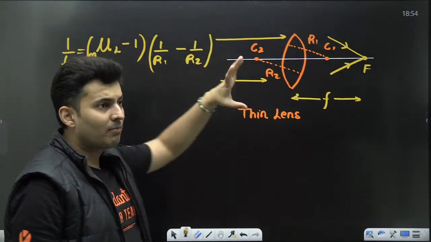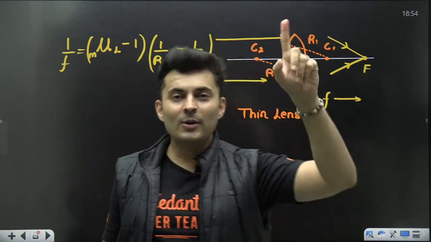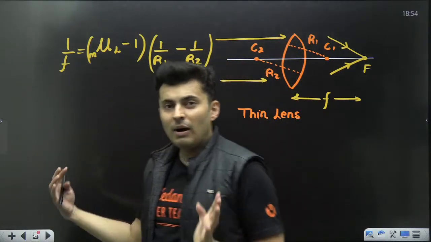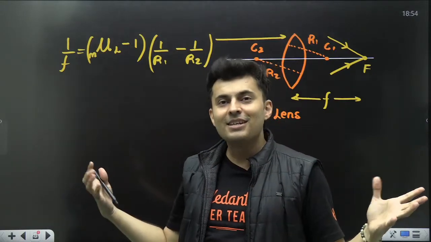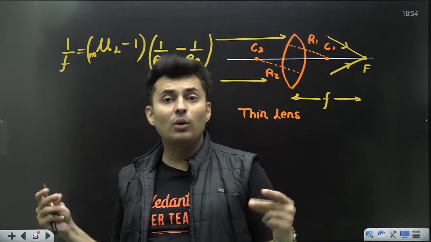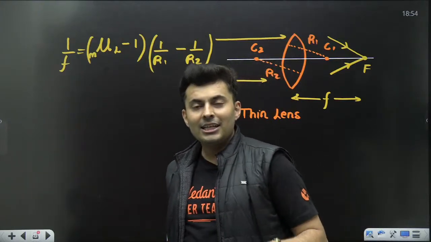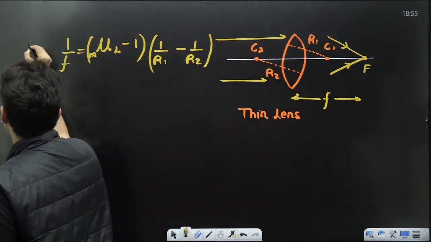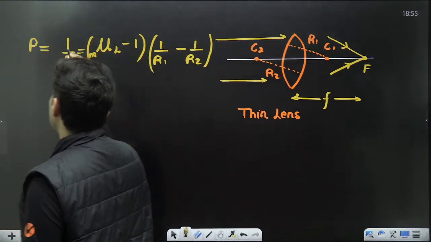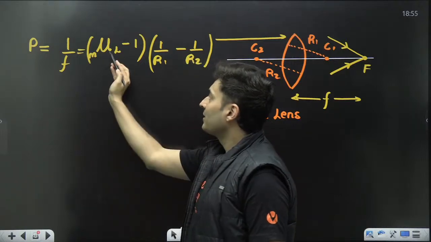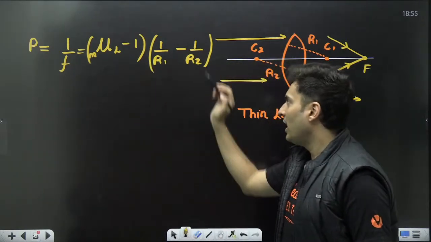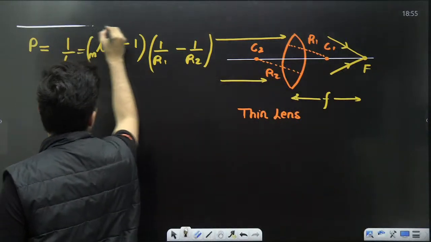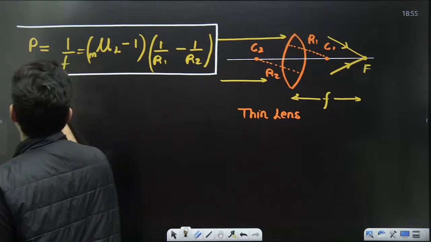And remember the power formula. How many of you remember power? Power in a mirror, in Ray Optics 1, I have taught you that. Power is how much you converge or diverge. For a mirror, what was the formula? It was negative 1 by f. In a lens, it is positive 1 by f. As simple as that. So power is just 1 by f, which is refractive index minus 1, 1 by R1 minus 1 by R2. So this becomes a big formula which you must remember.